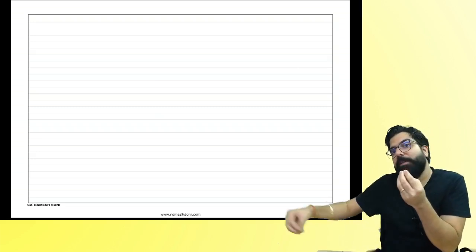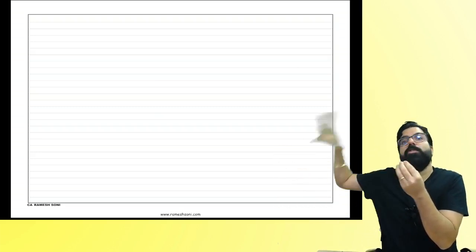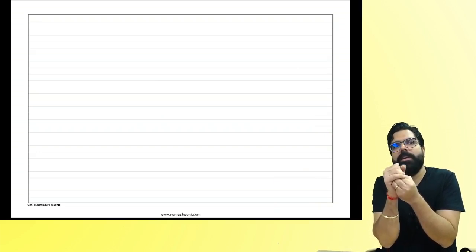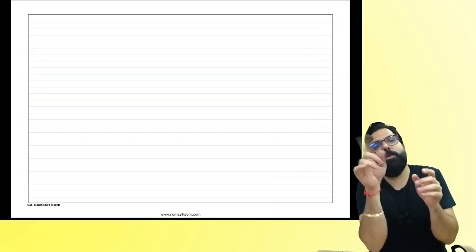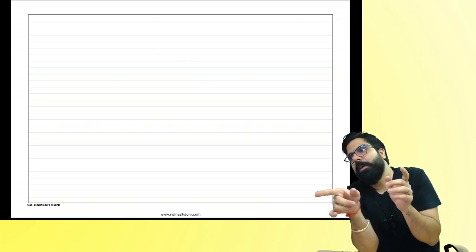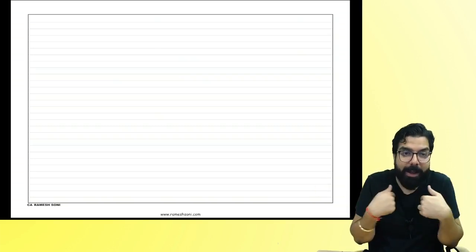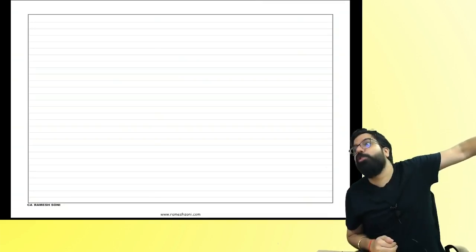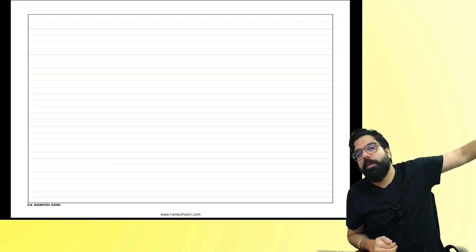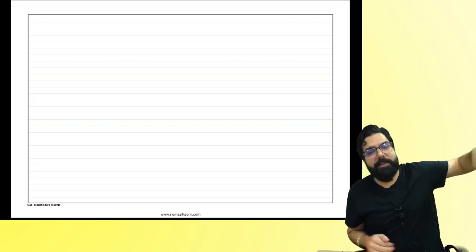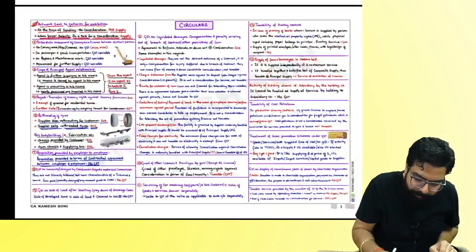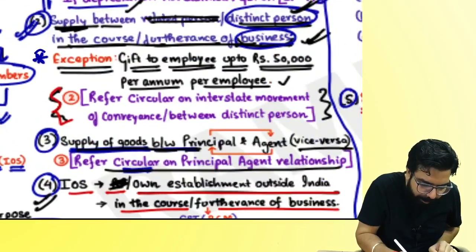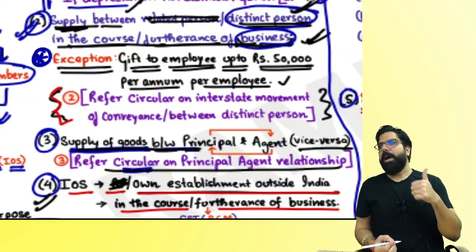But if I give anything to my employee, perquisites only, which is not as per the employment contract, then what will I have to see? Check the value. If the value is less than or equal to 50,000, I don't have to pay any GST. The employer does not have to pay. But if I have given my employee a 60,000 iPhone, I have to pay the GST. Where are you linking this, everyone? You are linking it over here: supply between related persons. Are we clear, everyone?